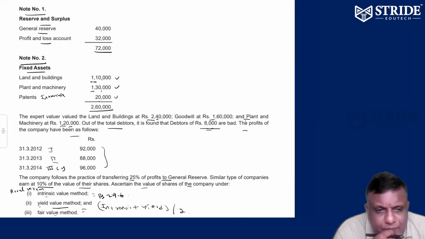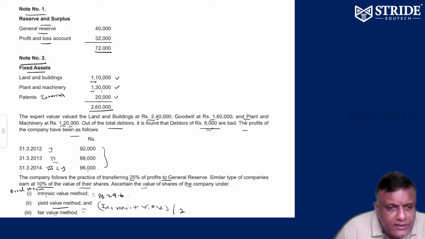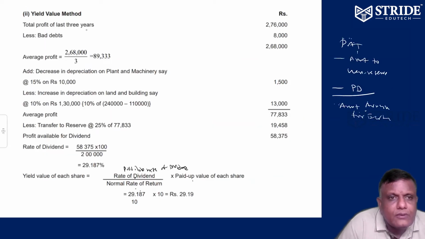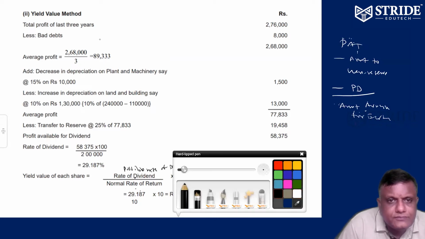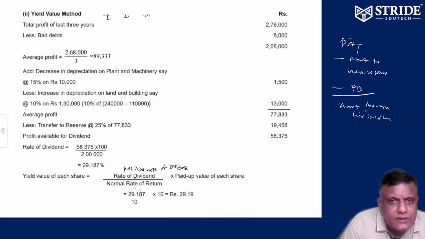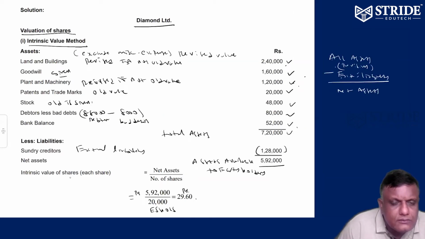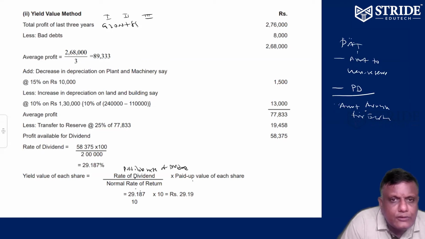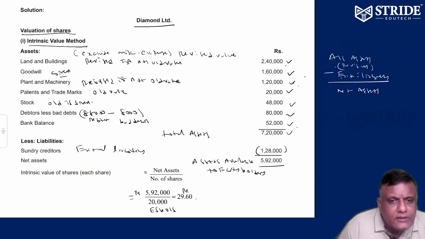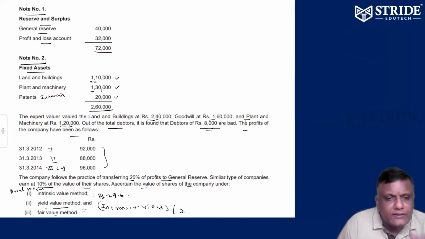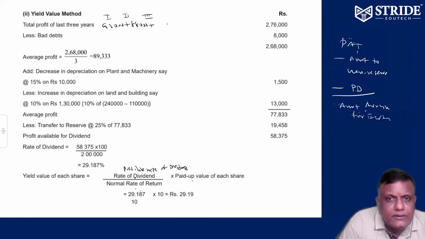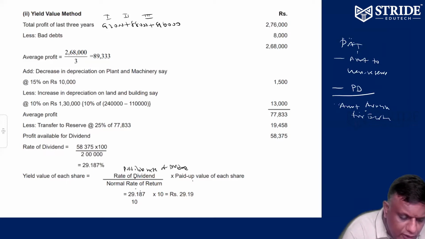PAT is given. Please check it out. The profit of the company for the last 3 years is given as 92,000, 88,000, 96,000. So 92,000 plus 88,000 plus 96,000.